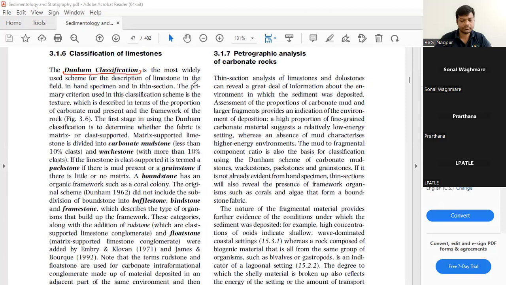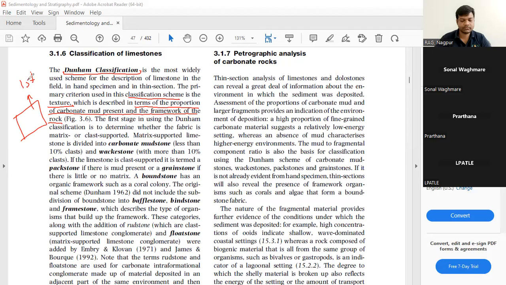The principal criterion used in this classification scheme is the texture. Now, what is the texture here? It is described in terms of the proportion of carbonate mud present in the framework of the rock. Suppose there is a rock which I am classifying as a limestone.